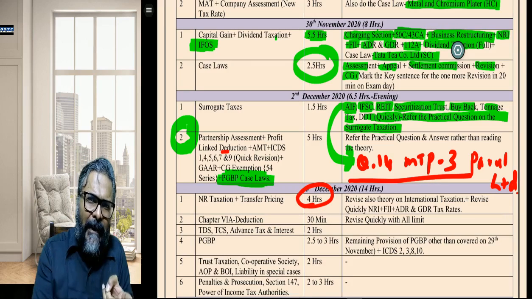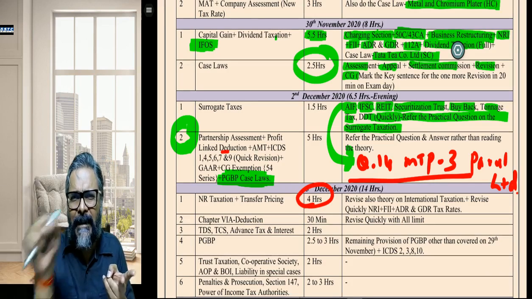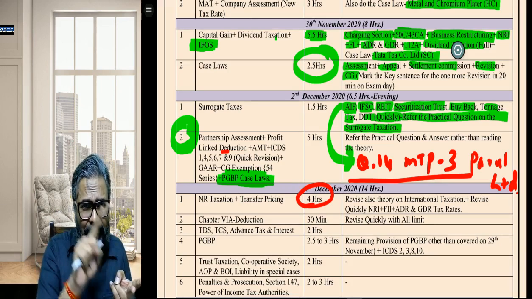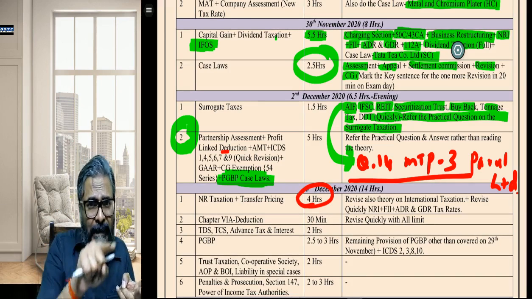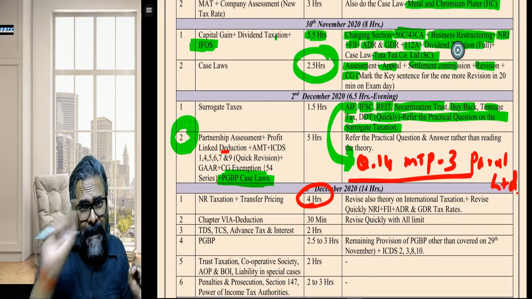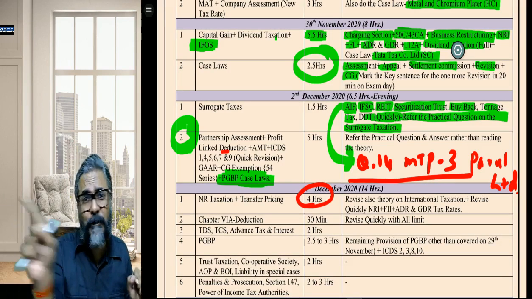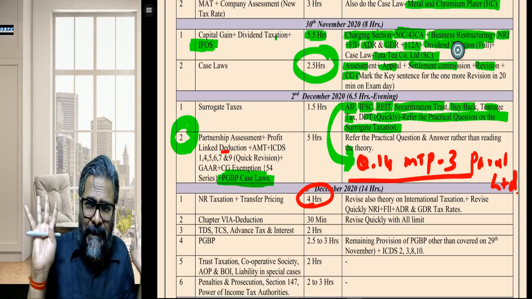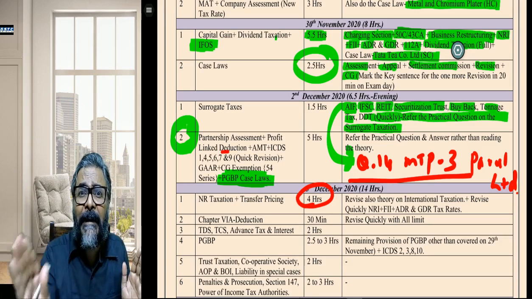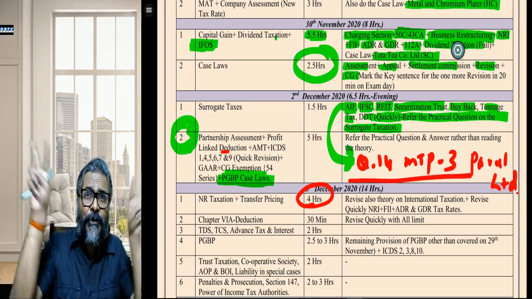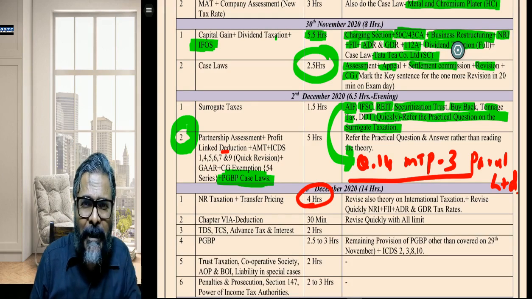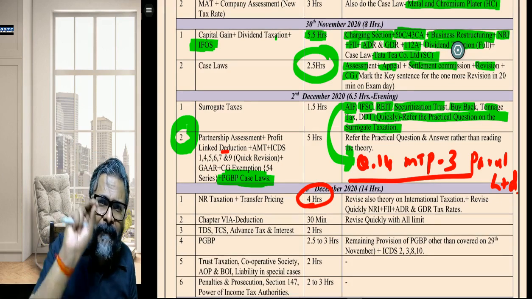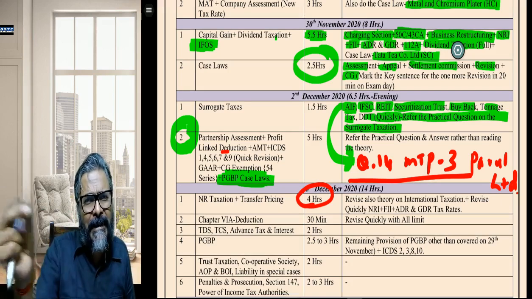Then comes section number 9. In section number 9, there is a business connection and then there is an indirect transfer. Business connection, indirect transfer. For business connection, read the theory carefully. For indirect transfer, directly jump into those practical questions that we have done, whether in our compiler or wherever it is. So directly jump into that indirect transfer question and then try to visualize those particular conditions relating to indirect transfer. Thereafter, 9(1)(ii), salary deemed to accrue or arise in India, theory, read it.